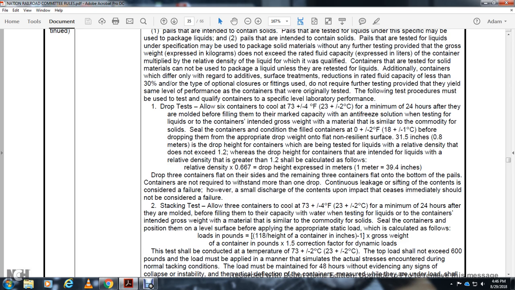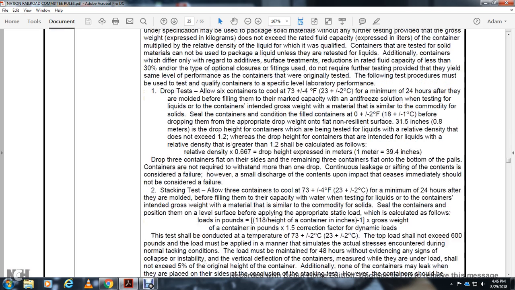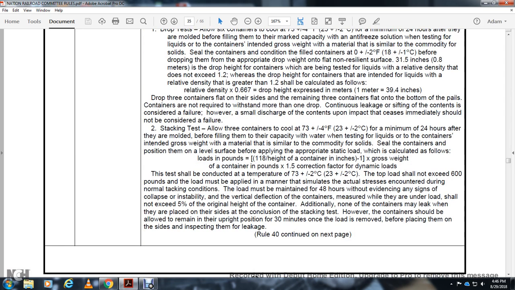Drop 3 containers flat side with the remaining 3 containers on top of the bale. The container that is not required to withstand one drop. Continuous leakage or settling of the contents is considered a failure. However, a small discharge of the contents on impact with the teeth should immediately be considered a failure. Alright, 2, the stacking test.